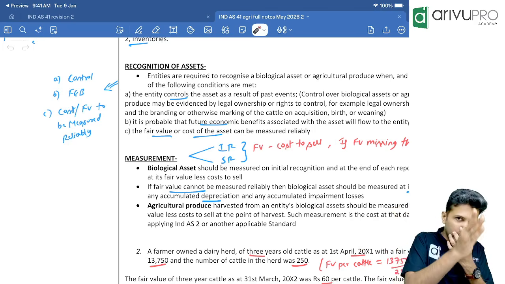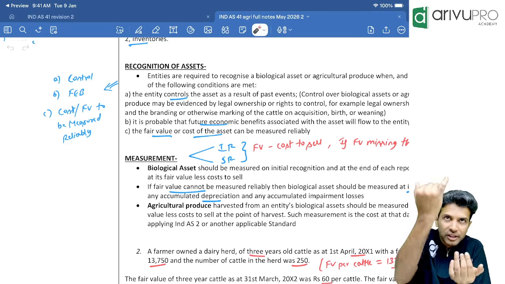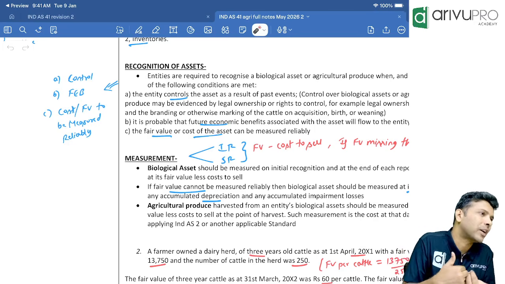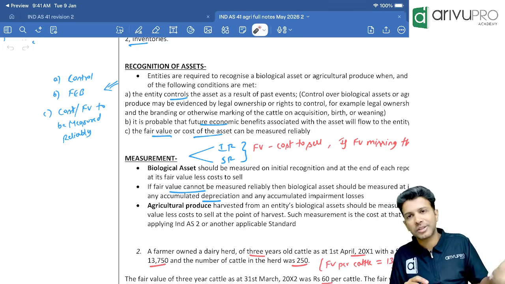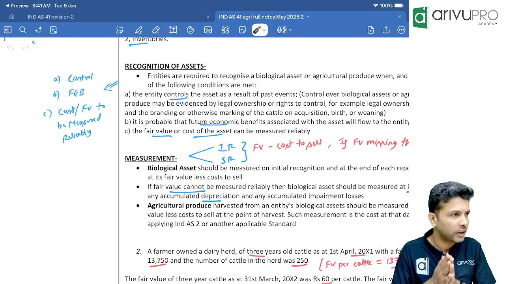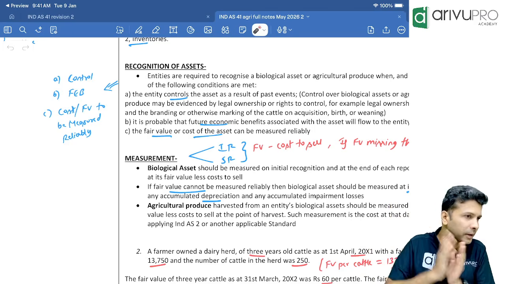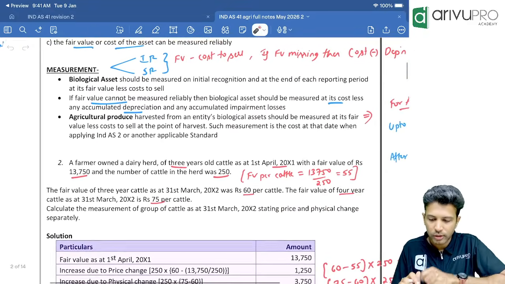If you're following the fair value less cost to sell approach, depreciation will not come, because the moment you account depreciation, the asset's value will fall below fair value. That is not the intention. If fair value is missing, then you will go for cost model. Under cost model, you will depreciate the assets if the useful life is more than 1 year. Correct, Sarji?